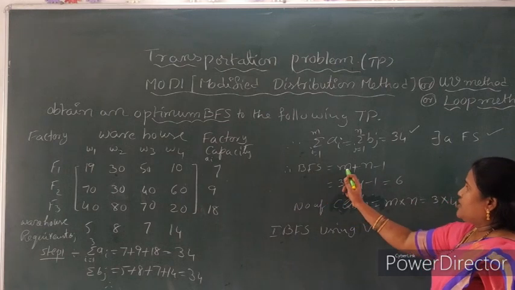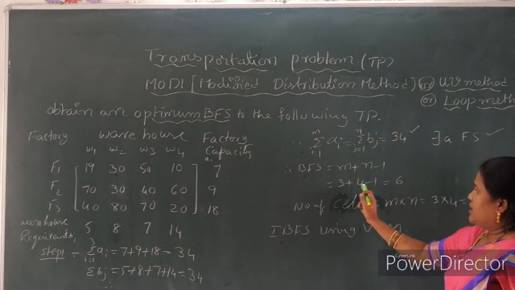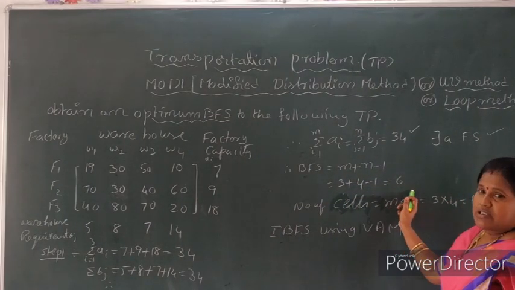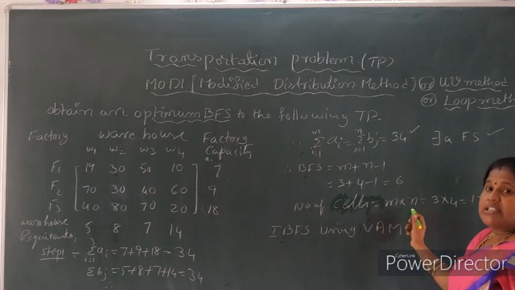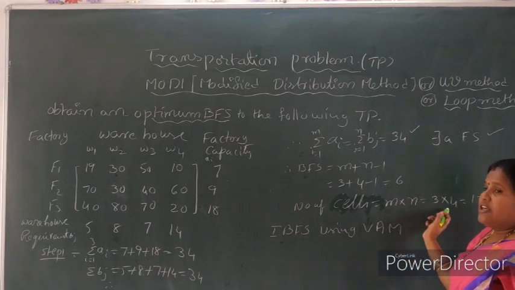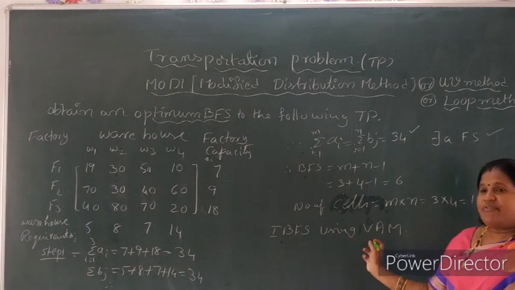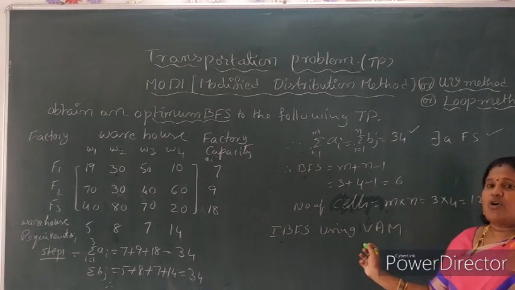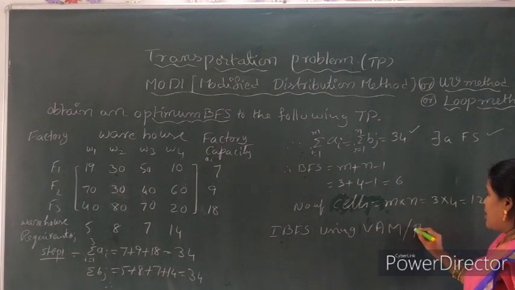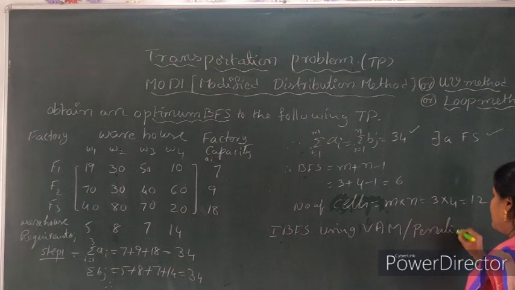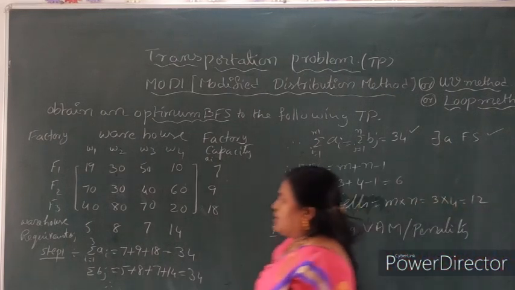Now BFS equal to m plus n minus 1, 3 plus 4 minus 1 equal to 6. Number of cells m into n equal to 3 into 4 equal to 12. BFS using VAM. VAM means Vogel's approximation method or penalty method. Now how to find the penalty method?